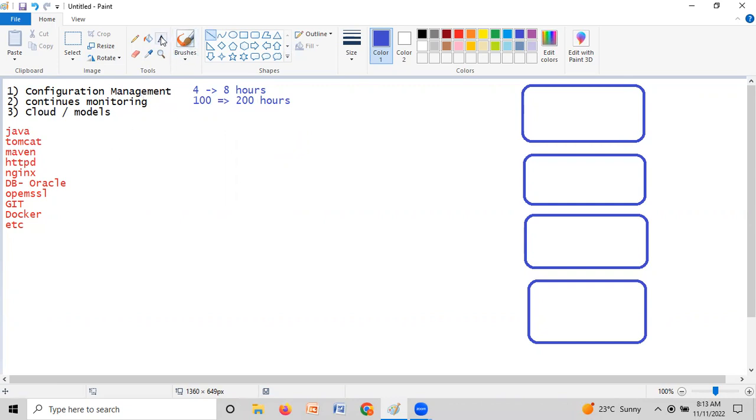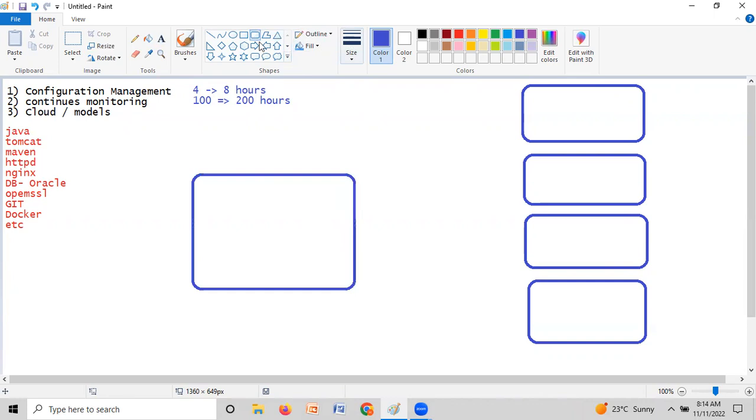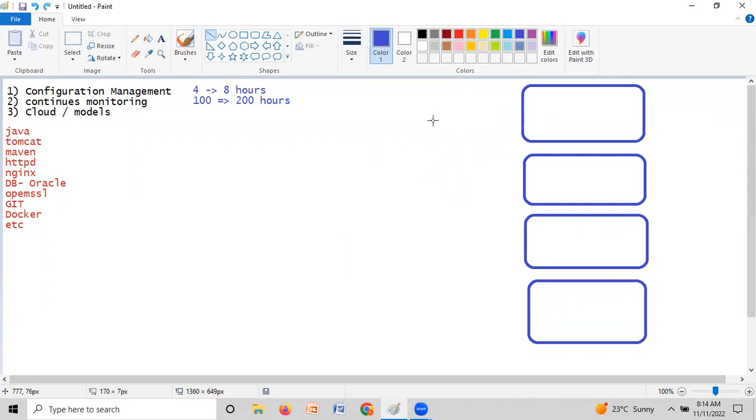They can do some kind of orchestration. Orchestration is nothing but a cluster, a group. Whatever servers are available, they can combine all the servers into a cluster. So this is called a cluster.